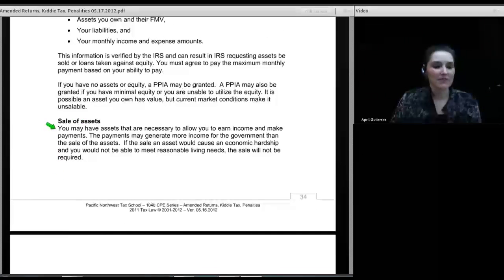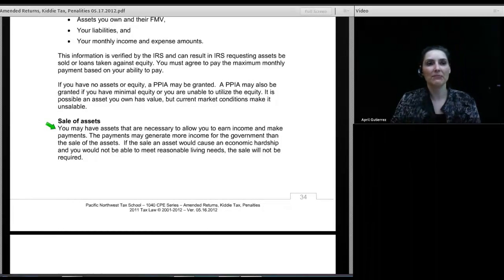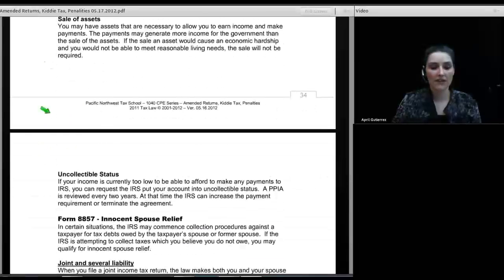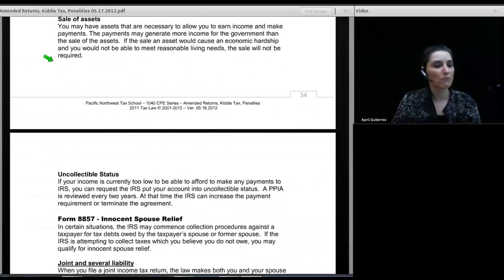All right, it is possible that the IRS, in looking at your financial situation, will establish that you have assets that you could sell, and if you sold those assets, you'd be able to pay them off. If they determine that, then you might have to do that. On the other hand, if they see that you have assets, but the sale of the assets will cause hardship or prevent you from making a living, they will not require it.